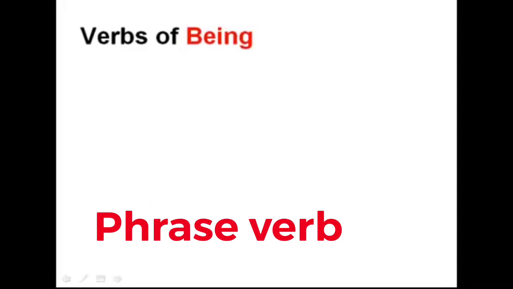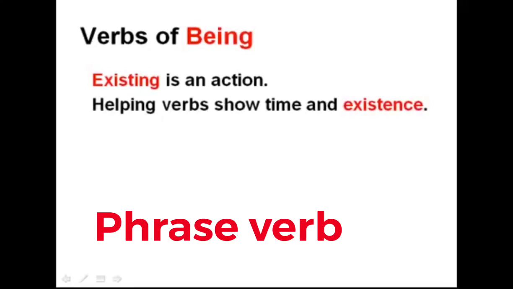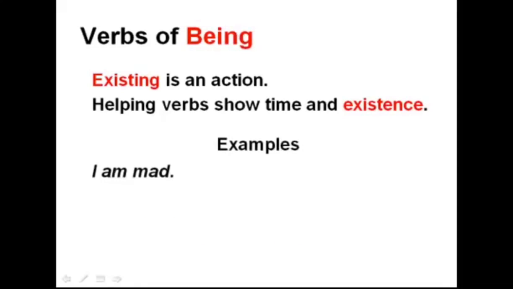Verbs of being. Existing itself is an action. Helping verbs are auxiliary verbs which show time and existence. For example, I am mad. What's the action in this sentence? Many of my students believe it's mad, but this is not the case. Can you mad? No, you cannot. Mad is not an action to be taken. So what is the action in that sentence? The action is am. Mad describes the way that I am being, but being is the action.